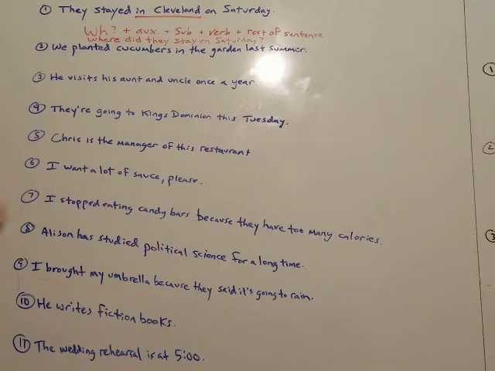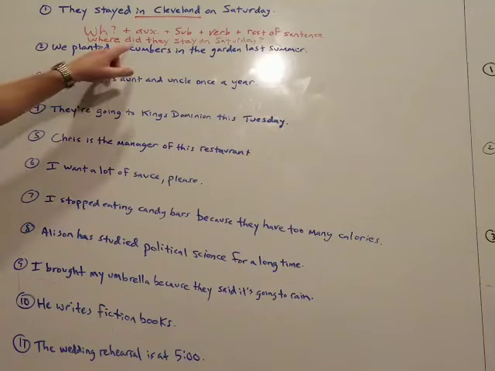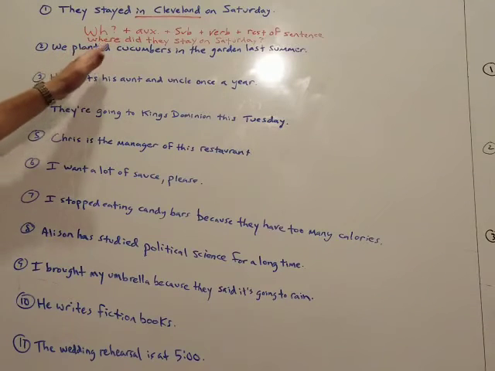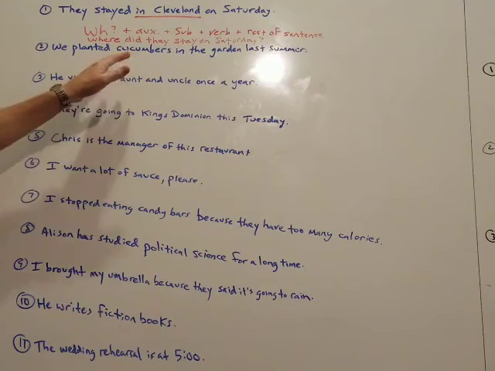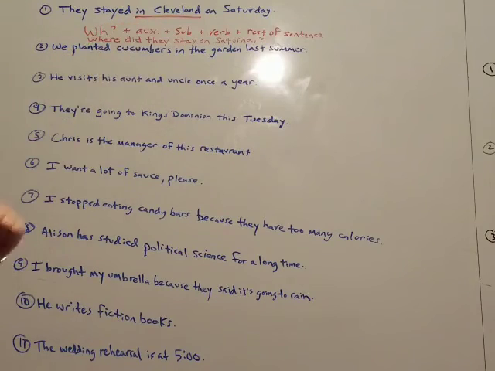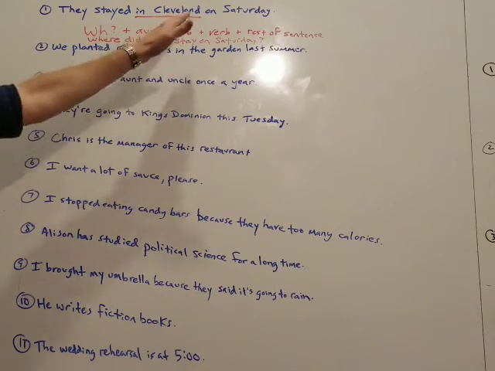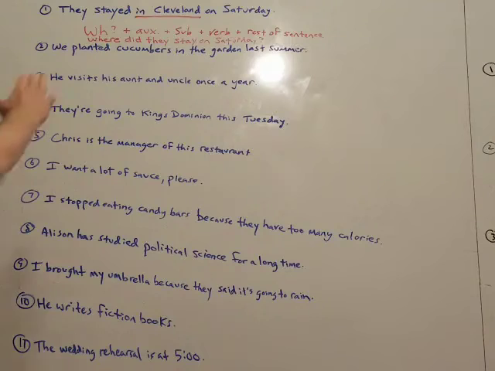And then the answer: they stayed in Cleveland on Saturday with Johnny D, okay? Now, in speaking, the question is, where did they stay on Saturday? The answer would be, in Cleveland, or just Cleveland. This just shows the answer in a full sentence.